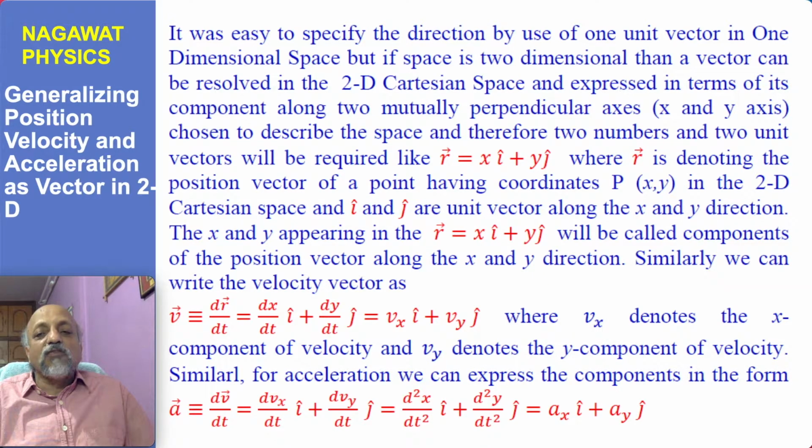So in two-dimensional physical space, we can choose two mutually perpendicular axes and call them x and y axis. And there is a rule, as pointed out earlier also, that once you choose the x-axis, you have a freedom to choose it, and then you will have to choose the y-axis in anti-clockwise direction at 90-degree angle.